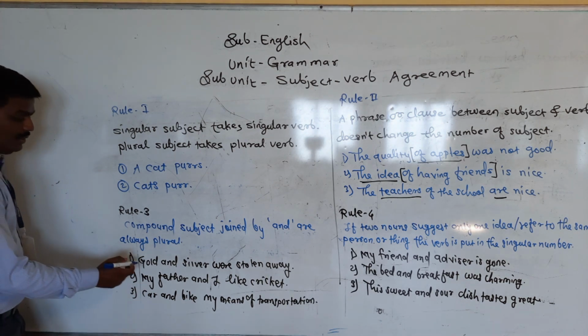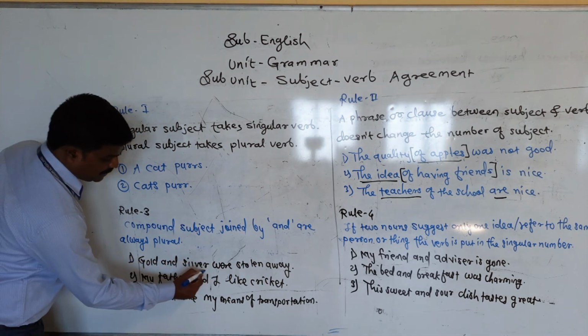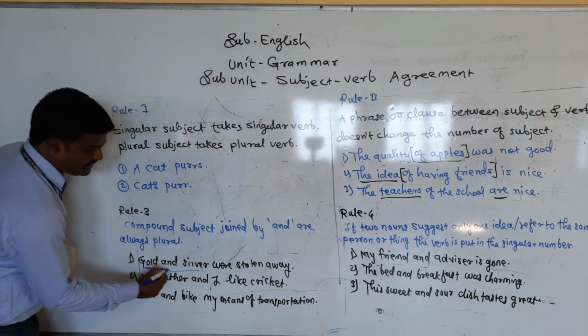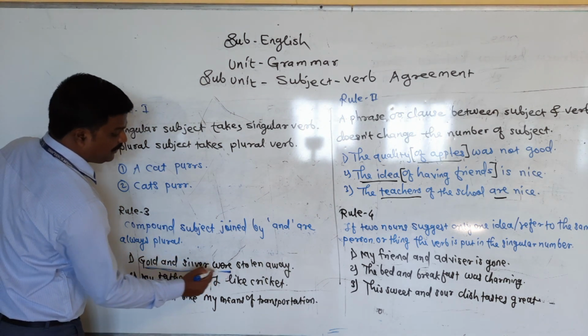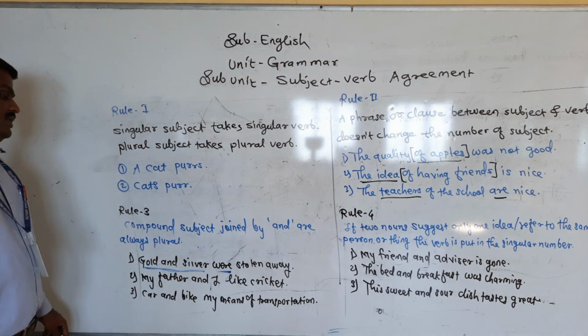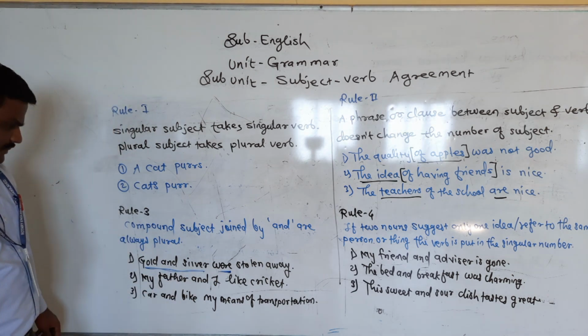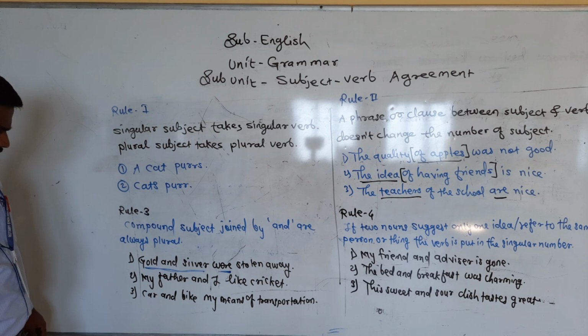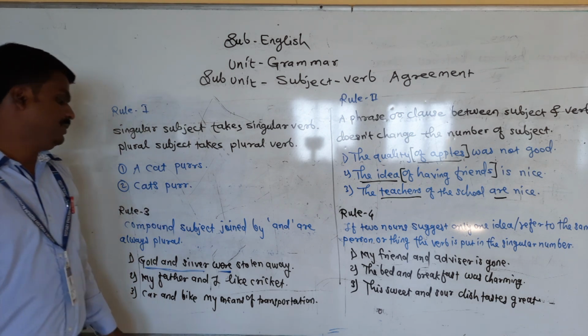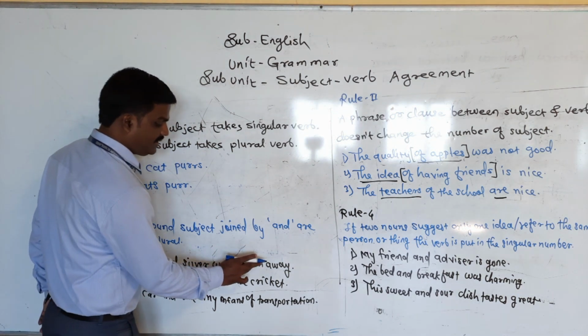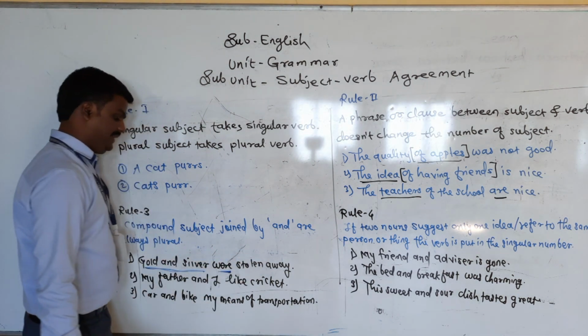See here, gold and silver were. Gold and silver, two things are there, so it is in a plural form. So I use "were" here. Okay? Gold and silver were stolen away. What? Gold and silver were stolen away.